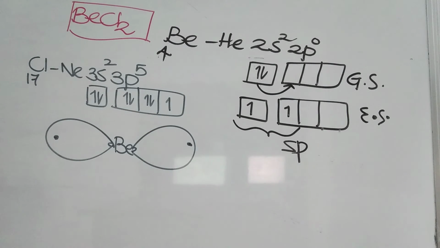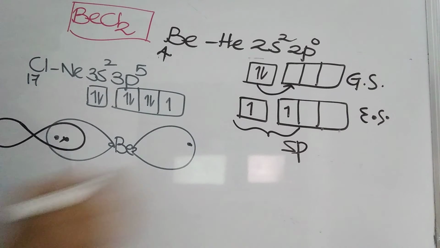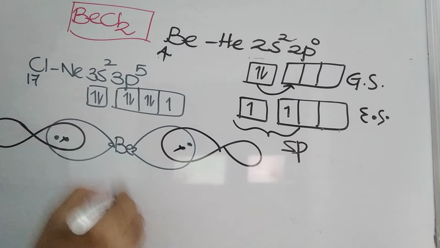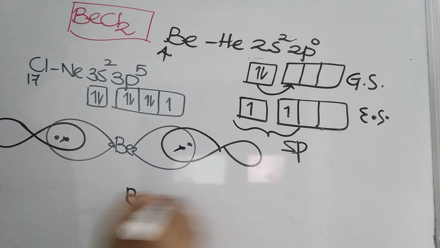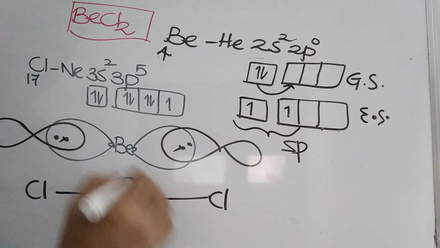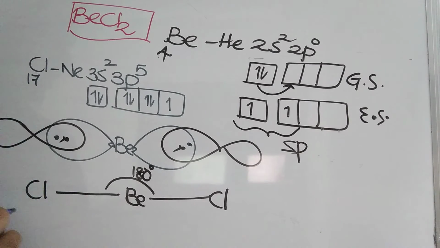That unpaired electron is going to join with this orbital. This is beryllium. It is going to form a bond here. It is going to form one more bond here. Between them, the angle is exactly 180 degrees. If you are not getting it in my drawing, you have to consider that it is 180 degrees.